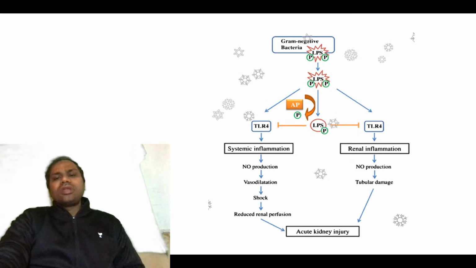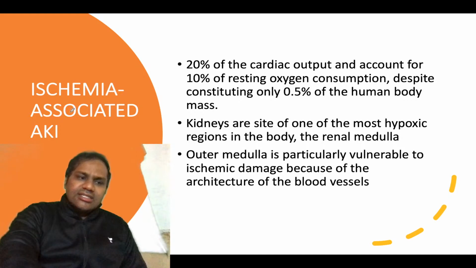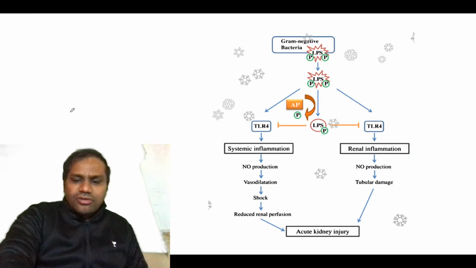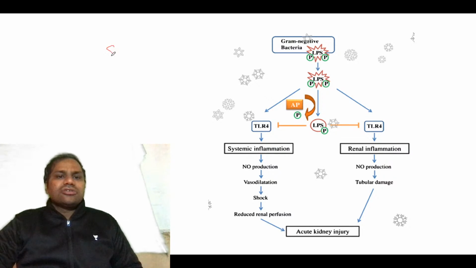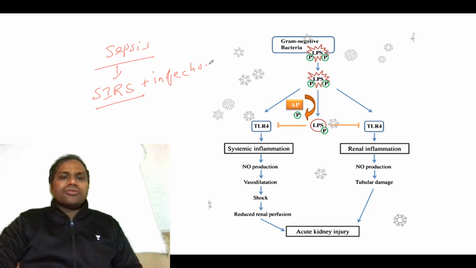Now remember, there is another type of injury, ischemia-associated injury. Before that, I also want to add: what is sepsis? You need to know sepsis. Sepsis is SIRS. Here you should know that systemic inflammatory response syndrome plus infection is what you call sepsis.